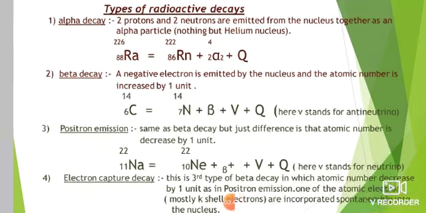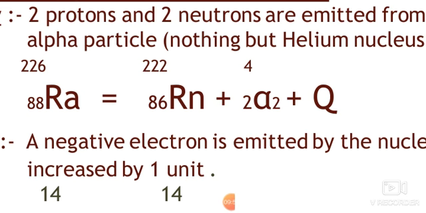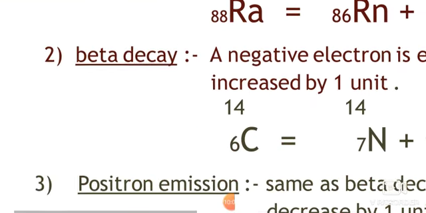You can consider it as a helium nucleus. The reaction, as you can see on this slide, is that radon 88 gets converted to radium 88, which gets converted to radon 86 plus 2 alpha 24. That alpha 24 is nothing but a helium nucleus. Okay, then the second is beta decay.